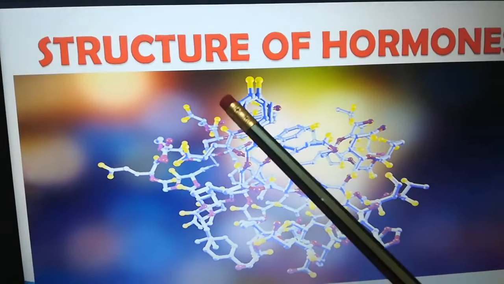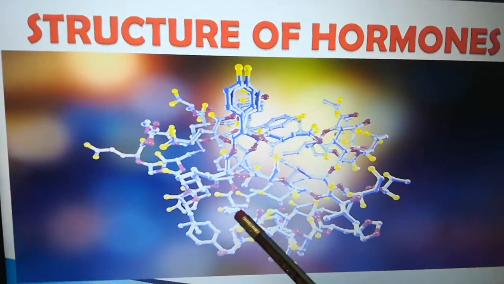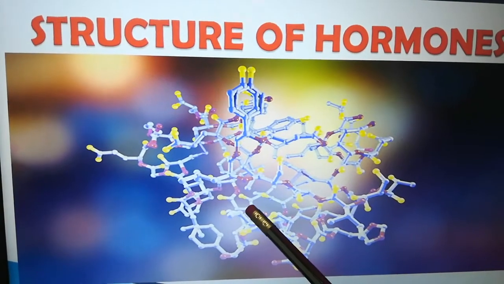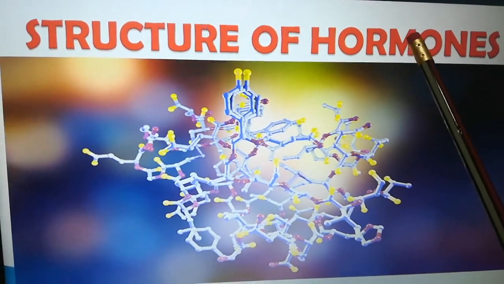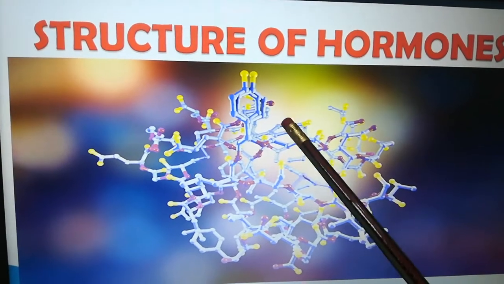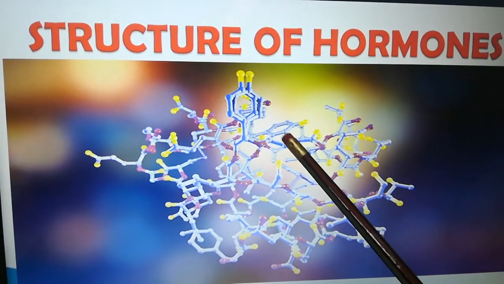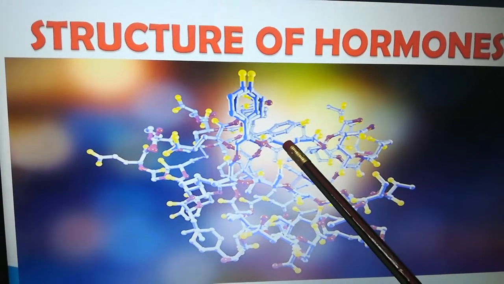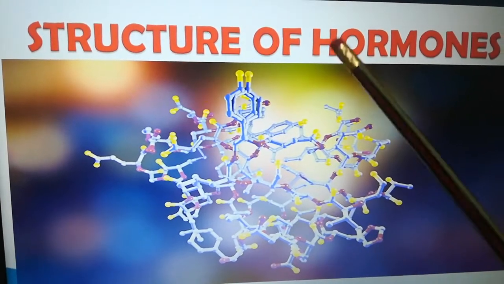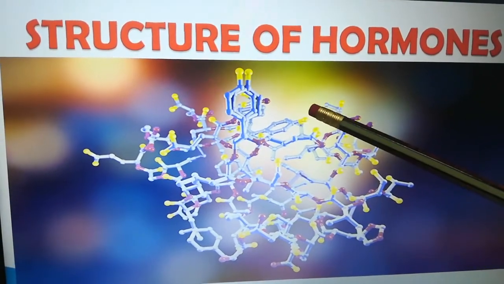This is the structure of hormones. Can you see how the hormones look? This is the structure of a hormone. Hormones are what? They are chemicals made by special cells. Usually where are they made? They are made in a gland called endocrine gland, and they are referred to as chemical messengers.